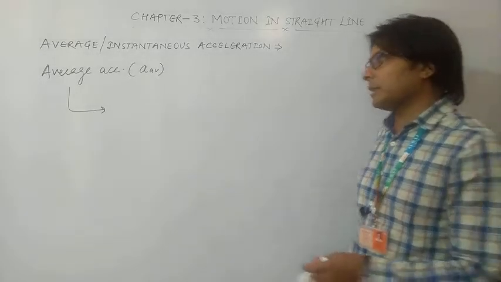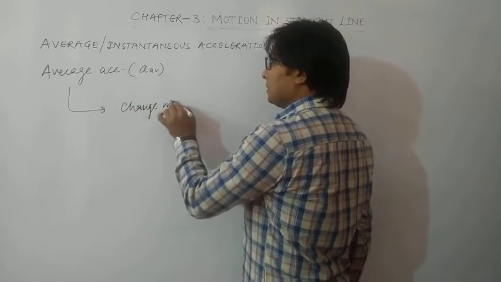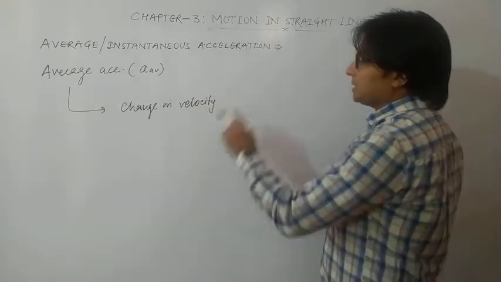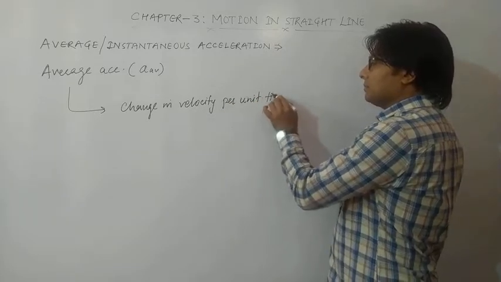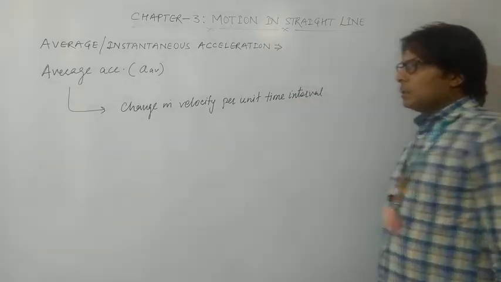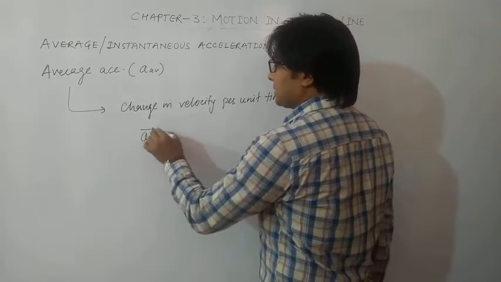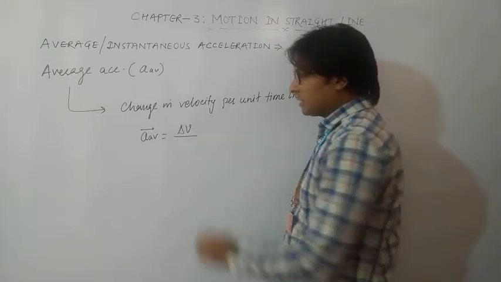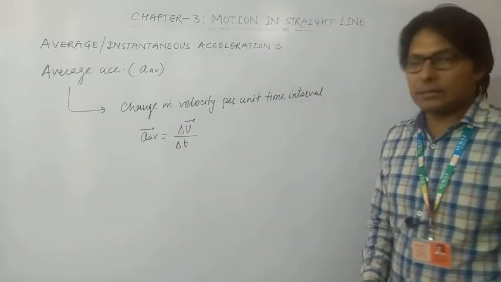So how can it be defined? It can be defined as the change in velocity, or you can say speed, change in velocity per unit time interval. So average acceleration can be written as a average vector is equal to change in velocity, suppose delta v vector, divided by change in time or time interval, that is delta t.